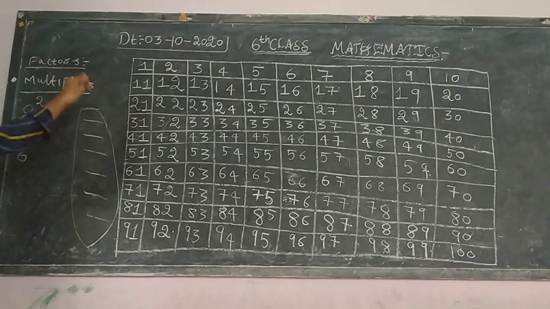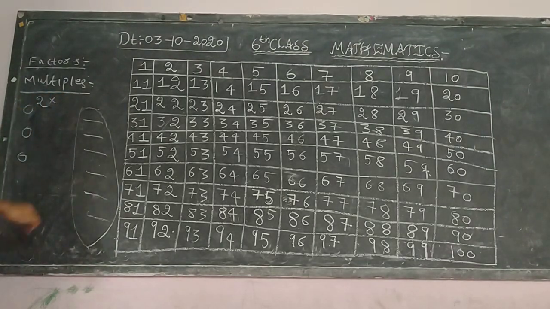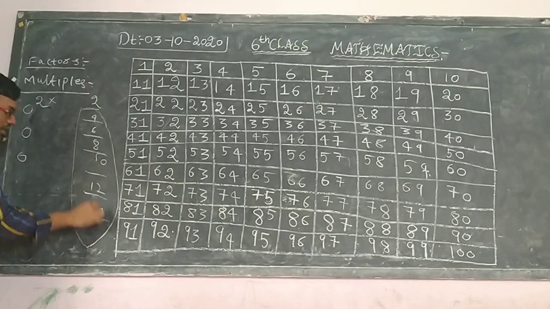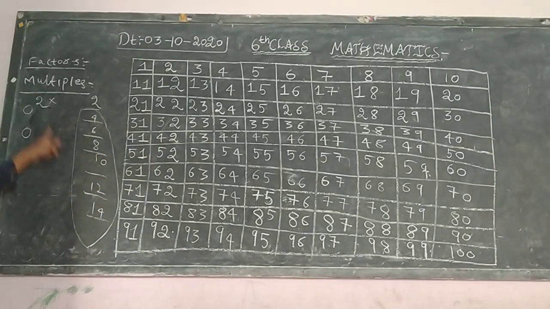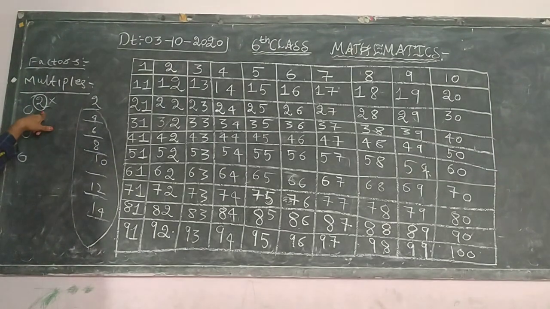Suppose you take the number 2. The multiples of 2 are the results of the multiplication table, that means 2, 4, 6, 8, 10, 12, 14, like this. So these are the multiples of number 2. Is it right, children? I think you are well versed.